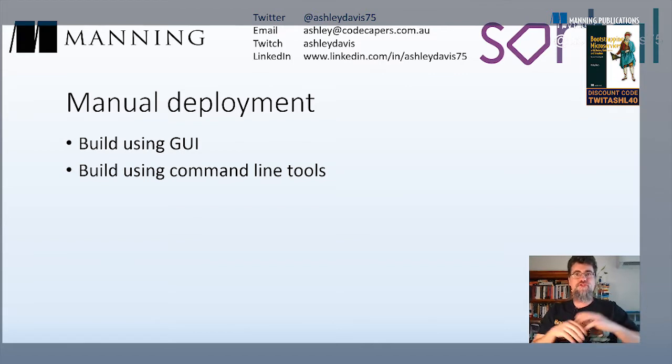Now, we could build the infrastructure and do our deployments manually. We can either use the GUI in the cloud vendor, or we can use the command line tools provided by the cloud vendor. Manual deployment is a great way to get started. It's a great way to learn. It's a great way to teach yourself what you need to know in order to get to the automated part, right? And it's also perfectly okay to start any new application, even once you're experienced, by manually creating the infrastructure. You've got to write that code first somewhere, right?